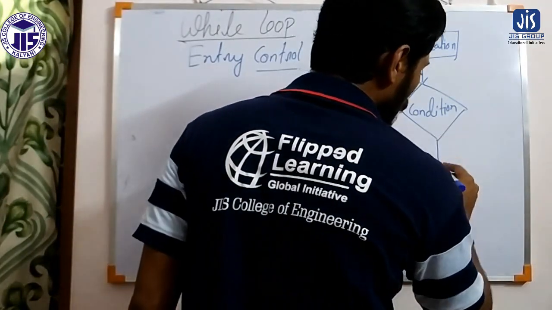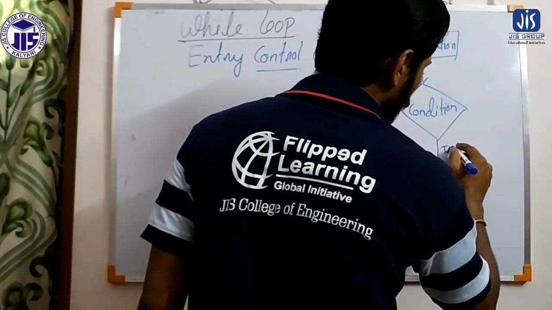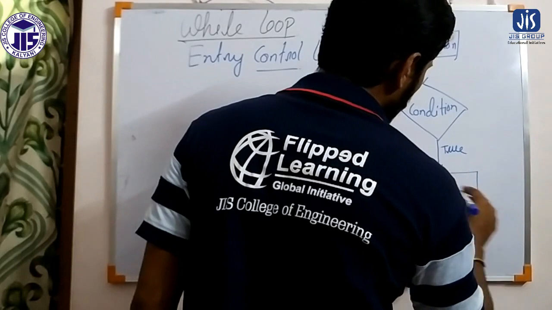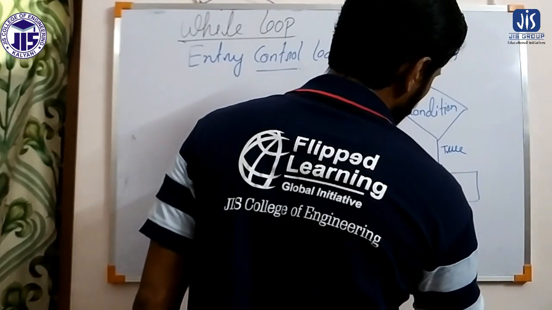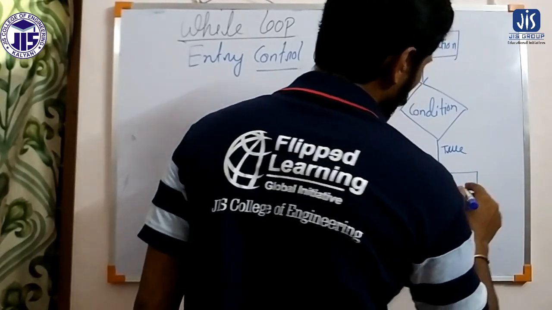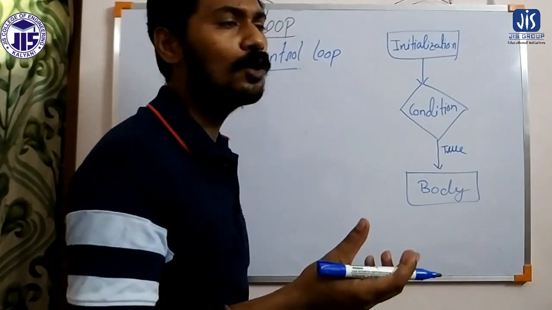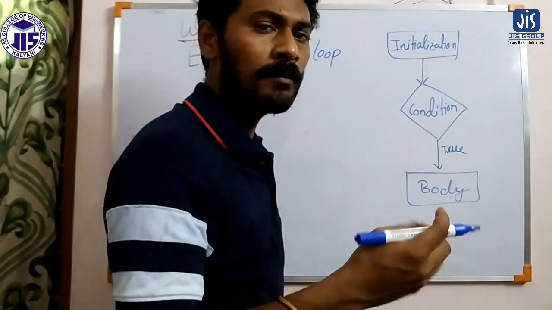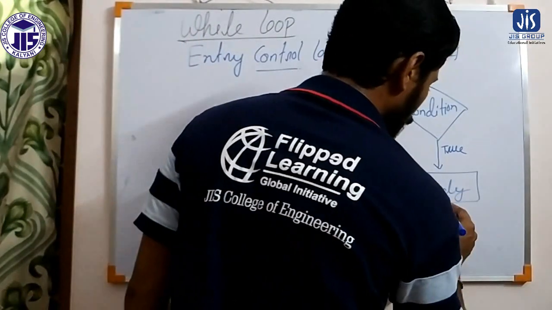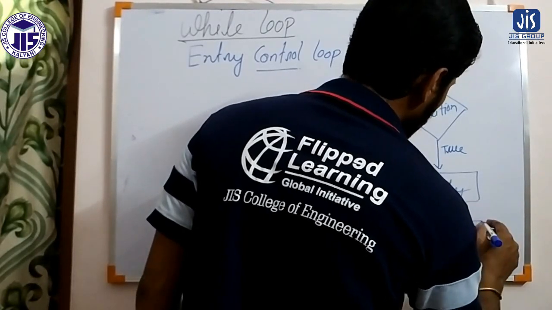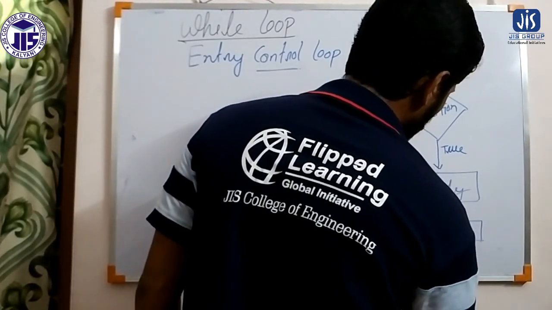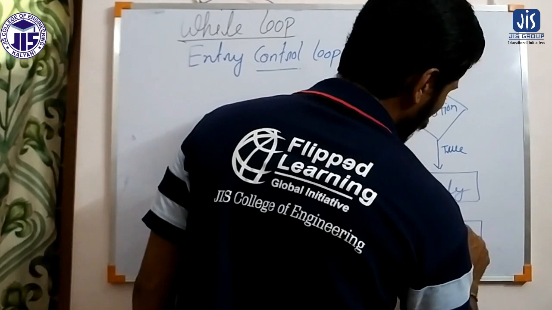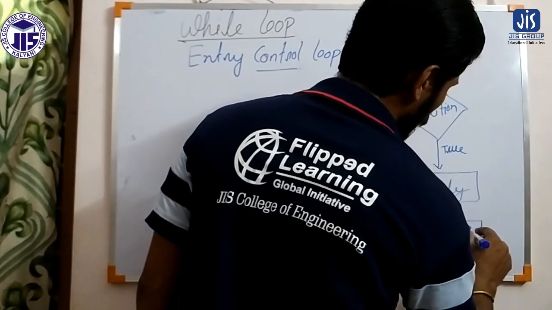Either the condition will be true or the condition will be false. So, if the condition is true, the body of the loop will get executed. The body of the loop may consist of one statement, may consist of multiple statements. Then it will perform the increment or the decrement operation as per the requirement, as per the type of the loop.